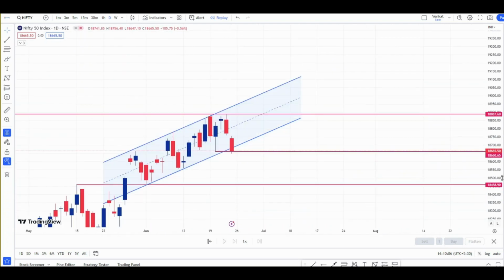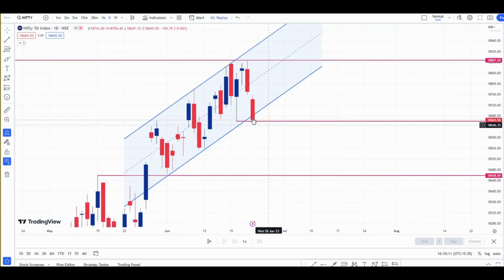So what's our view for the coming week? If you carefully observe, Nifty has given a breakout of this channel. Not only a breakout, it has also closed below the lower side of this channel. This is an important swing low. Nifty managed to close above this on a closing basis, but closed below this channel. So when can we confirm that this breakout is genuine? Only below this level, that is today's low, 18,650.